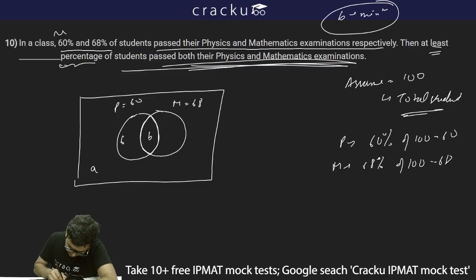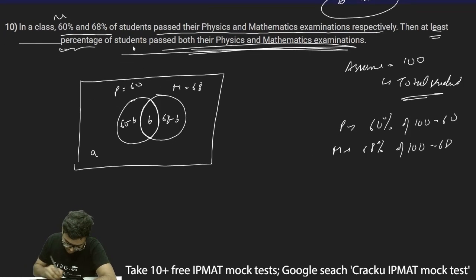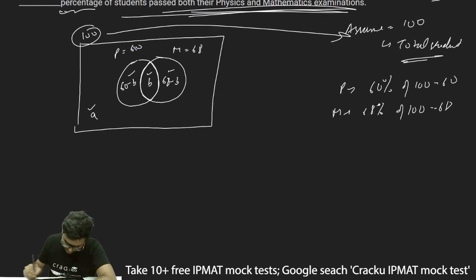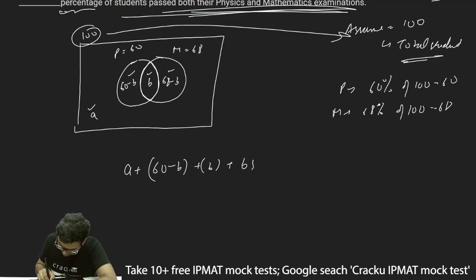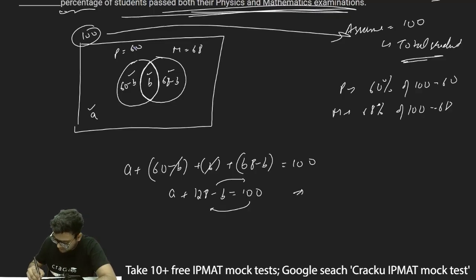So if this is B, this will be 60 minus B, and this is 68 minus B. So 60 minus B, B, and 68 minus B. Now the sum of these should be equal to 100, because this is our initial assumption that the total number of students is 100. So I can write A plus 60 minus B plus B plus 68 minus B should be equal to 100. Now this B and B get cancelled, and what I'll be left with is A plus 128 minus B should be equal to 100. I can take B to the right hand side and 100 to the left hand side, and thus I'll get B is equal to 28 plus A.